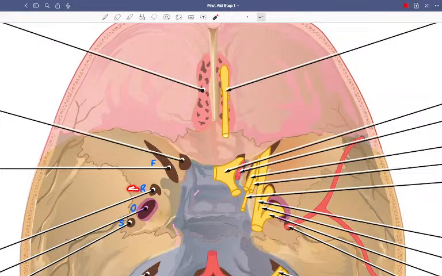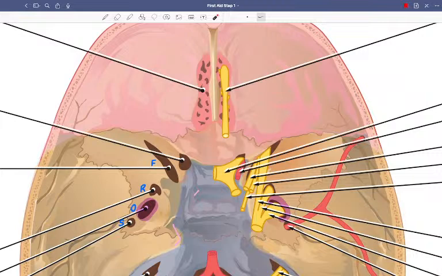Rotundum. Ovale is MALE. M is for middle meningeal artery, then there were the MALE structures. One was the accessory meningeal artery, and we had the mandibular nerve. Ovale was mandibular nerve, M for male. Ovale MALE: mandibular nerve, accessory meningeal artery, lesser petrosal nerve, I think it was, and emissary veins.